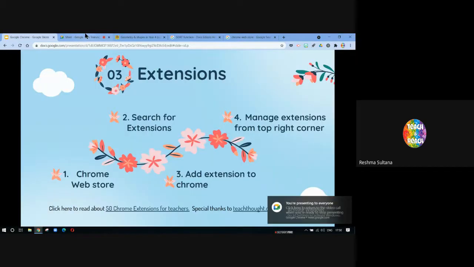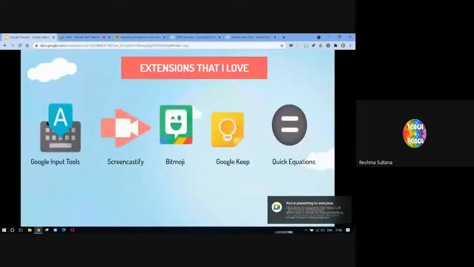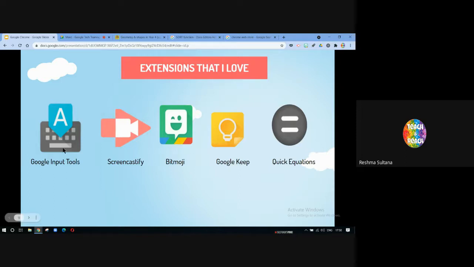That is my favorite extensions. One is Google Input Tools. Now, Google Input Tools is a very nice extension that is again given by Google, which will help you type in multiple languages, not just English. So, let's say you are a language teacher who's teaching Marathi, Arabic, or Kannada, or Hindi, Telugu. It could be anything. And if you want to type in that particular language, you don't have to install multiple keyboards. All you have to do is install Google Input Tools.